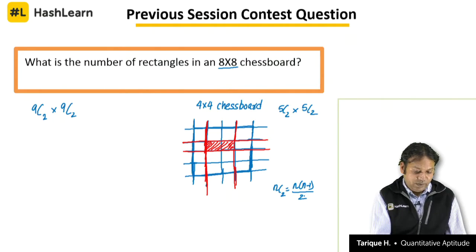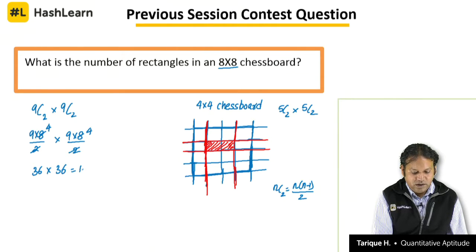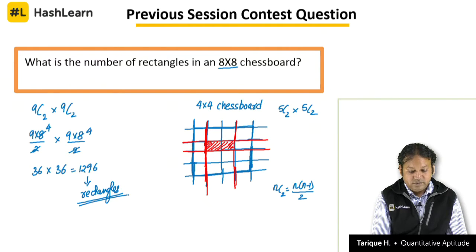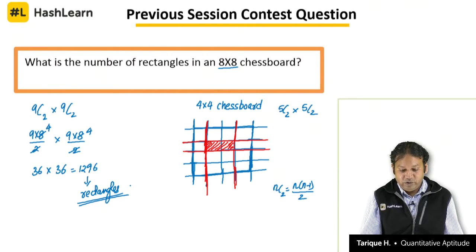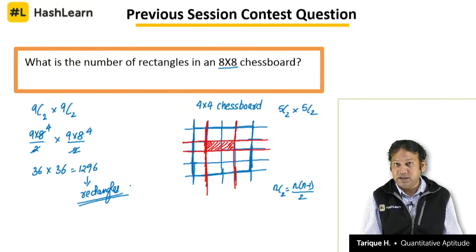9C2 into 9C2 will be equal to 9 into 8 by 2 into 9 into 8 by 2, that is 9C2 whole square basically. So you can see here 36 into 36, and 36 into 36 is equal to how much? 1296. So yes, there are 1296 rectangles that you will get from an 8 x 8 chessboard. Okay, there will be 1296 rectangles, and this is actually a question of combination, not a question of randomly counting the number of rectangles that you have on the chessboard.